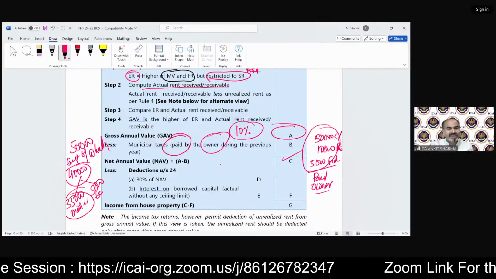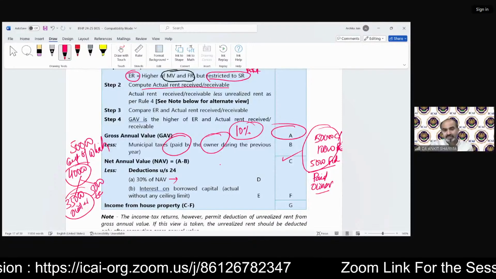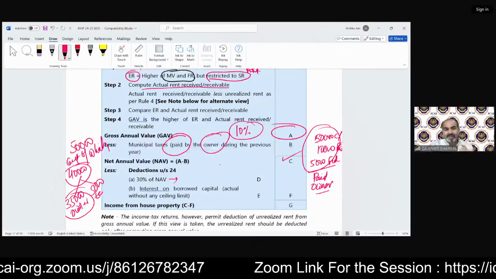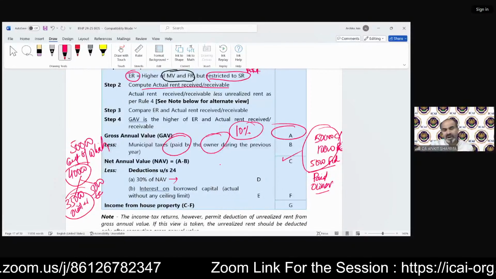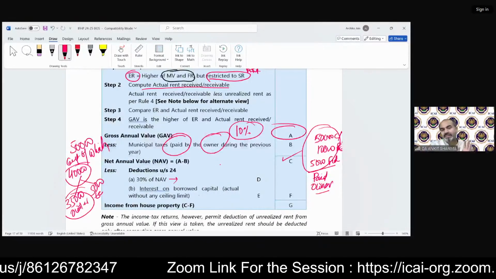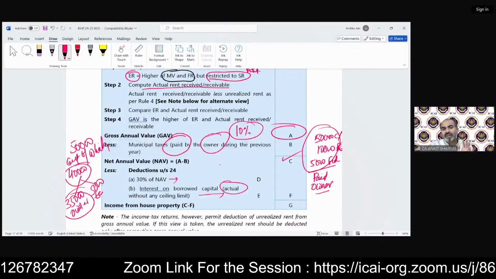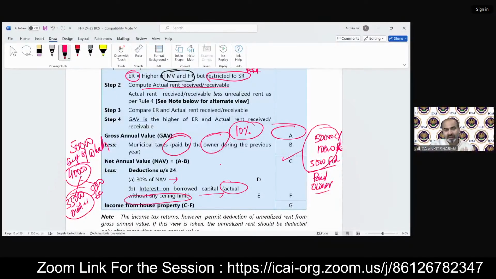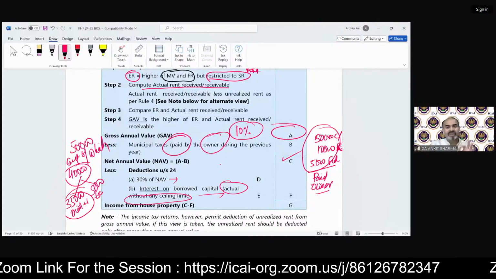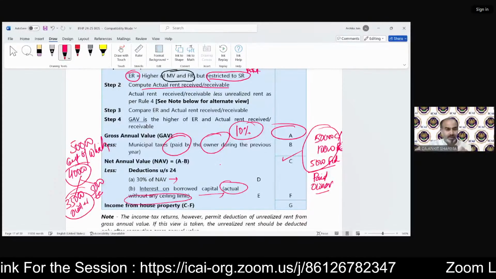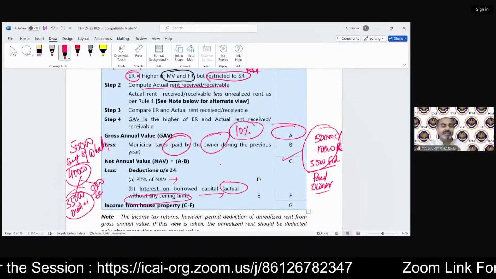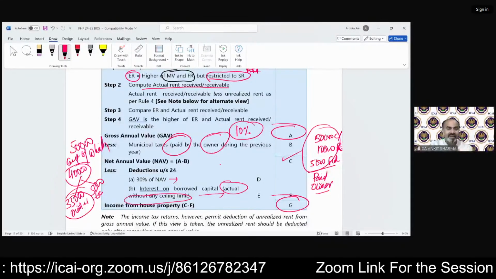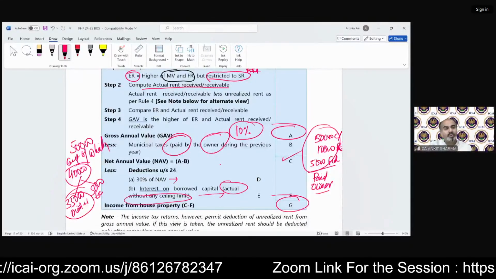Out of that NAV, we will deduct 30%. Then interest on borrowed capital, which we were discussing, like pre-construction period interest, 1/5 part or 20%, and current year interest, we can deduct actual without any ceiling. There is no limit because we are discussing the case of let out property. The specific limit of 30,000 and 2 lakh rupees is applicable only in case of self-occupied property. Then after deducting, we will arrive at our value, which is income from house property.